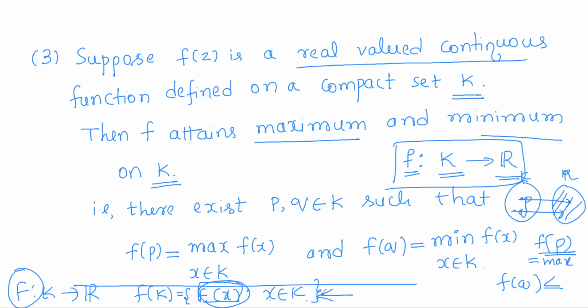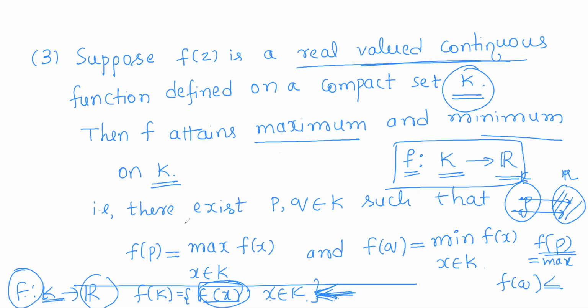And this is true, and this happens whenever f is a real valued function defined on a compact set K. Then f attains maximum and minimum. That means the range set, the set of all images, has a maximum and minimum.